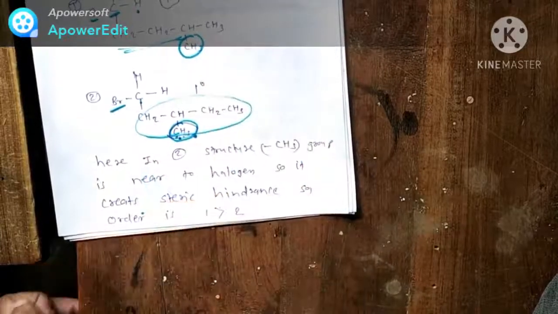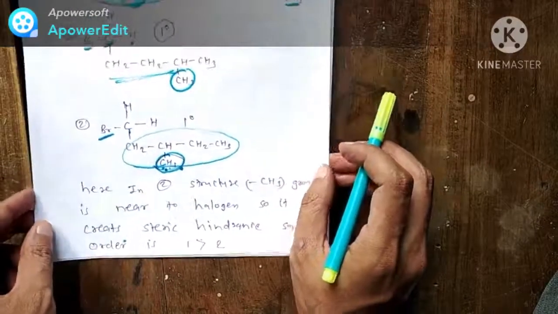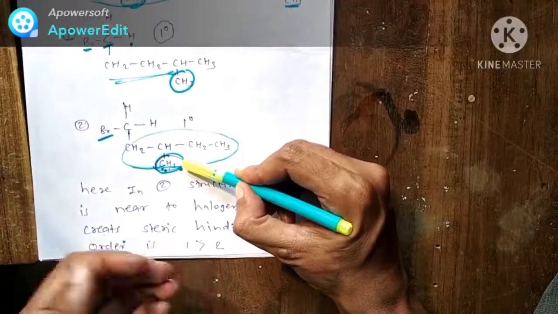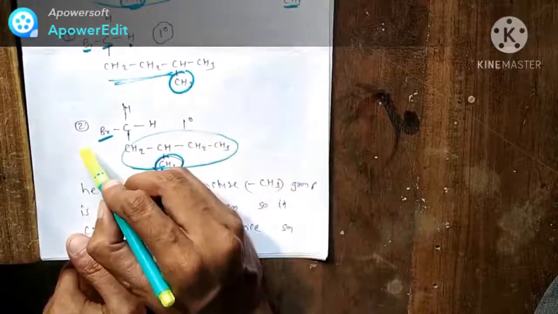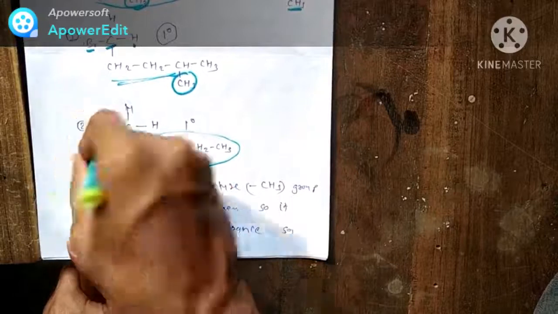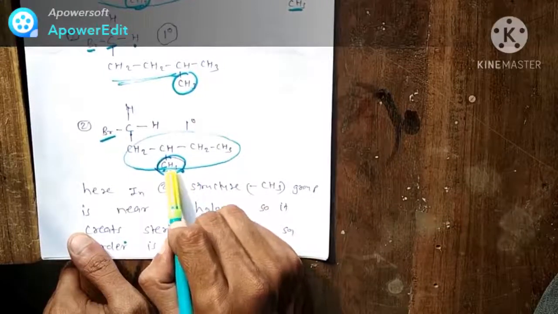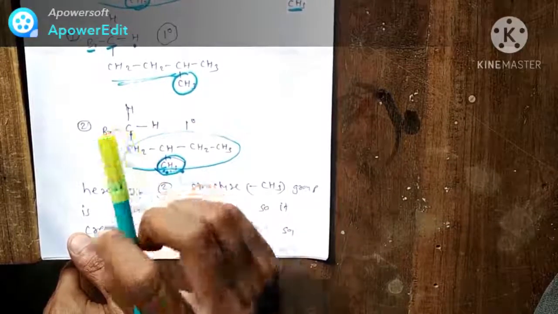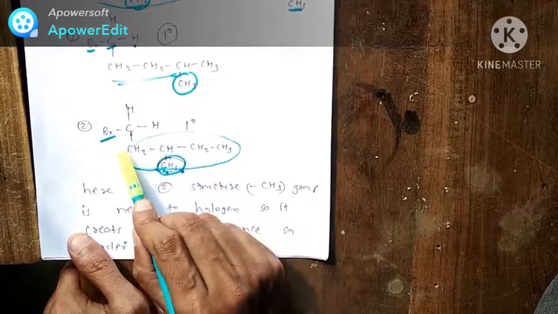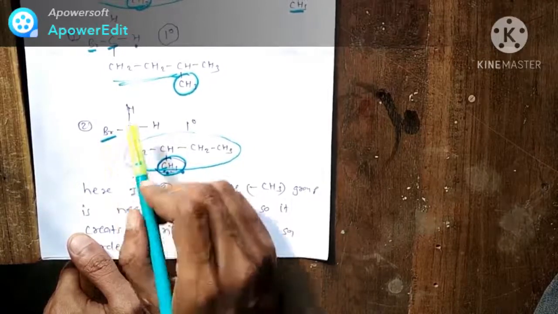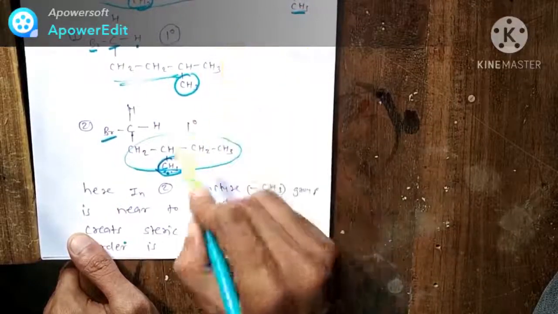So it will create some steric hindrance, which means resistance in the reaction. So this compound will react slightly slower than the first one. That's why the reactivity of the second structure is lower, and the first structure will react rapidly compared to the second one.